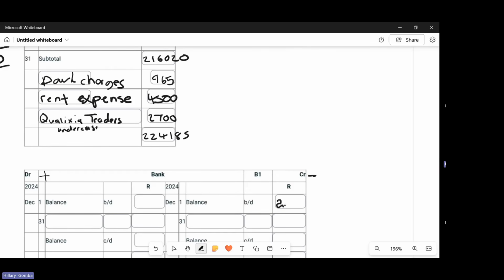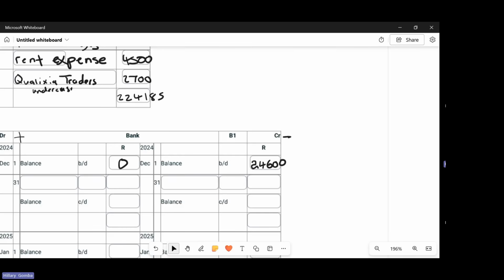So you come and record your 24,600 on the credit side because it's a negative amount. Here you record 0 because it's not a positive amount. And since on bank, minus represents money coming out and plus represents money coming in, the cash payments journal will be money that you paid to other people or other businesses. So according to bank, it is money that went out of our business bank account. And the cash receipts journal is money that we received in our business, so it's money coming in, a positive amount.